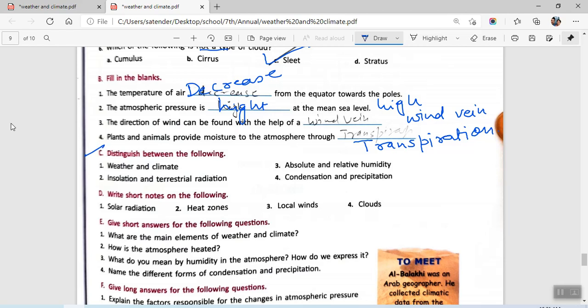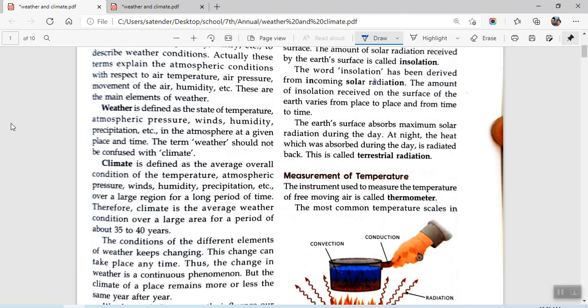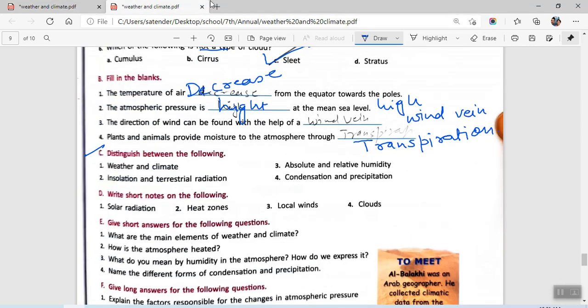We are to distinguish between the following. First is weather and climate. If we come here, you will see weather and climate. Both these terms are explained in this. Weather is defined as the state of temperature, atmospheric. You will start from here. No need to draw a table. Rather, you can write it straightforward, since they are not comparable. They are different phenomena. Therefore, climate is the average weather condition. You just write till this point. Change the paragraph, start from weather and write till period of time. This is your C1.